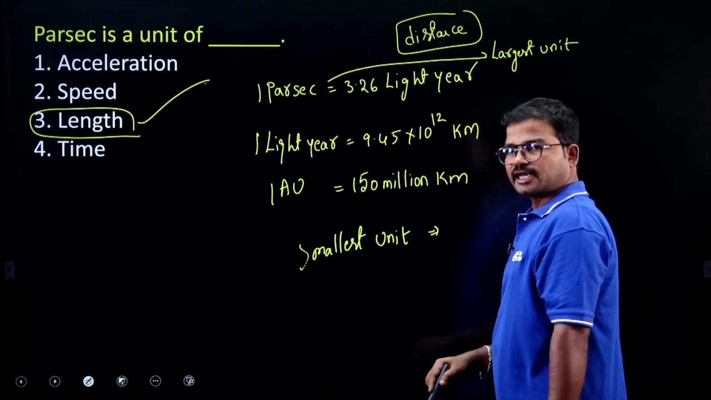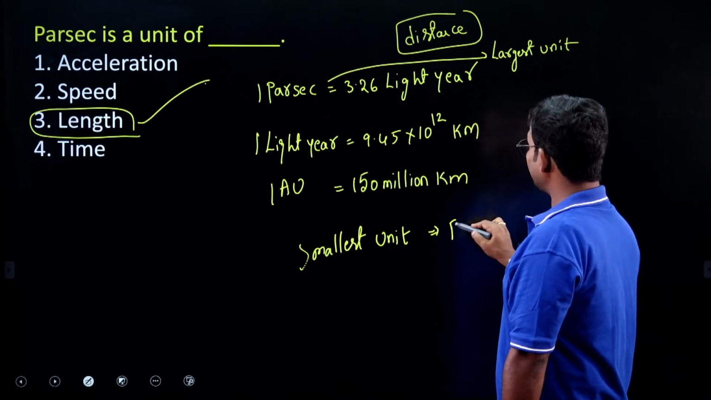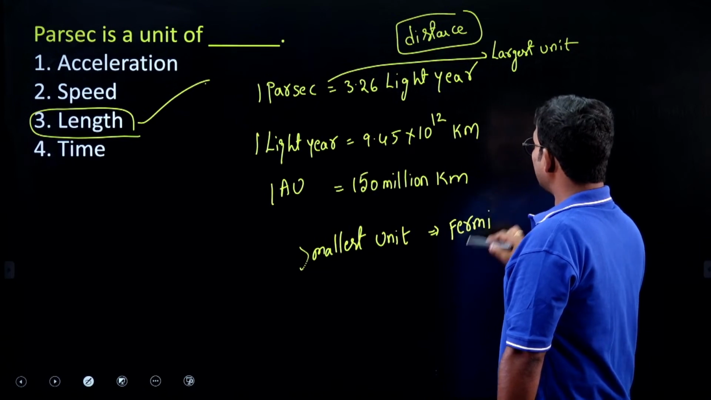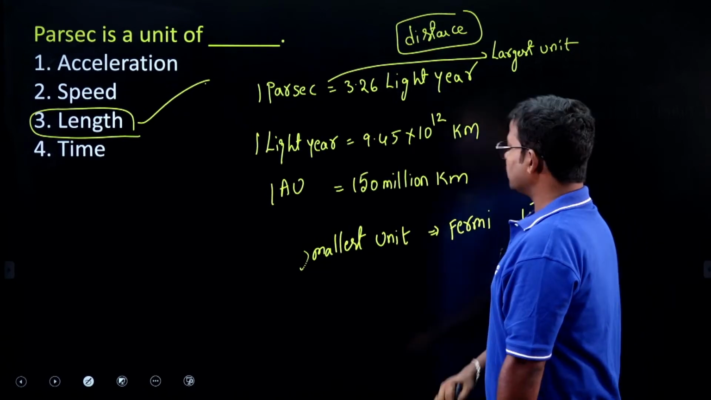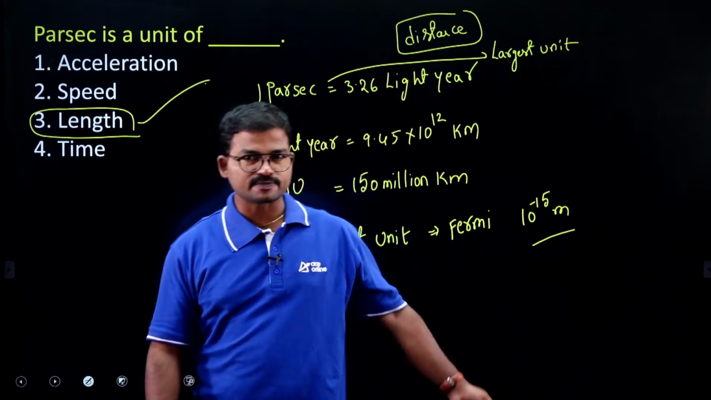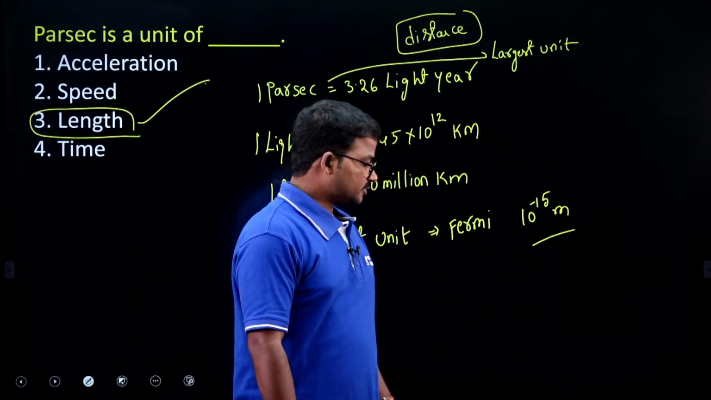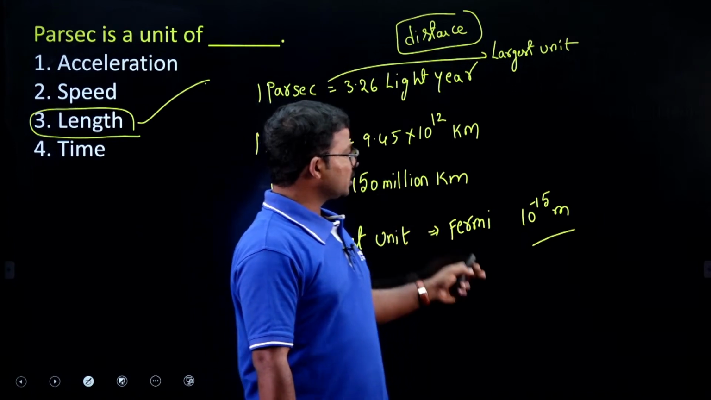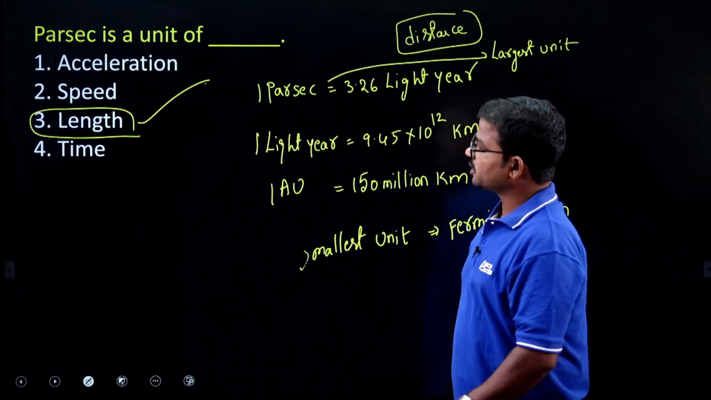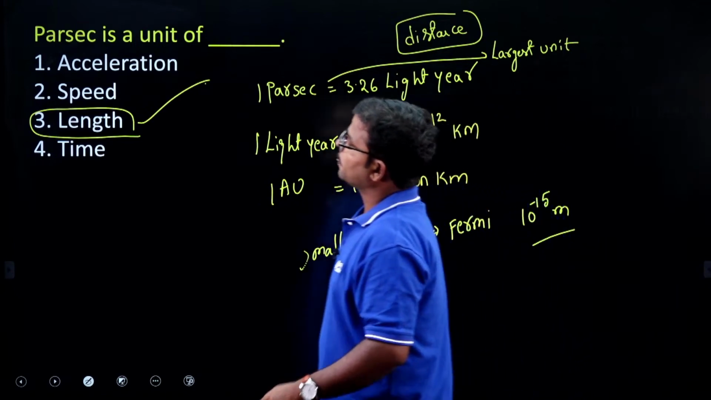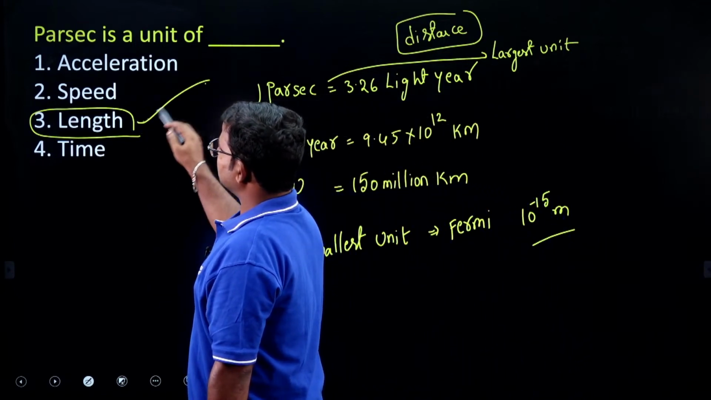Smallest unit is considered like Fermi. Okay, 1 Fermi is equal to 10 power minus 15 meters. So this is the smallest unit of distance. So you have to remember the longest and smallest units of distance here. So next one. Here the correct option is option 3.